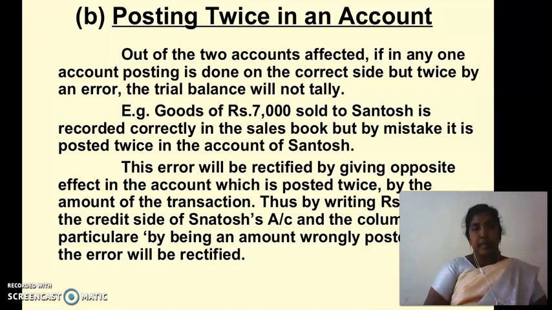This error will be rectified by giving opposite effect in the account which is posted twice by the amount of a transaction. Thus, by writing rupees 1000 on the credit side of Sandoz account and in the column of particulars by being an amount wrongly posted twice, the error will be rectified.